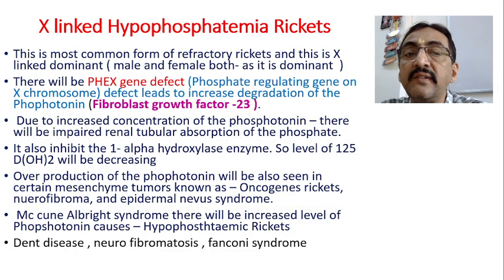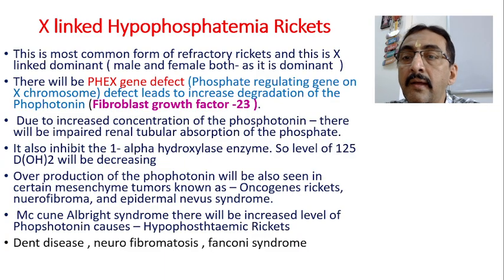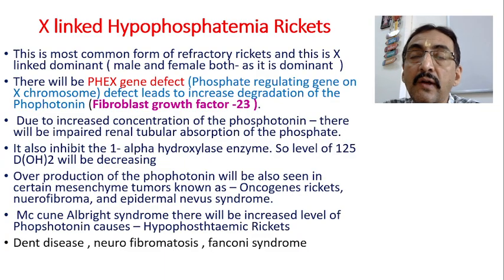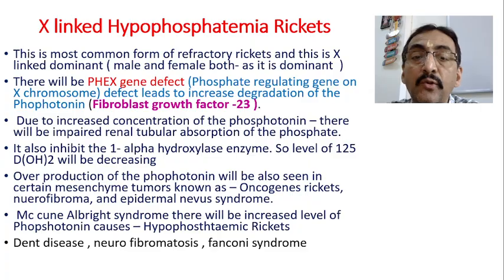So it inhibits this enzyme, and the level of the active form of vitamin D is less. 1,25-dihydroxyvitamin D will be decreased.